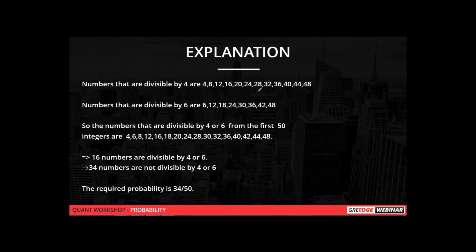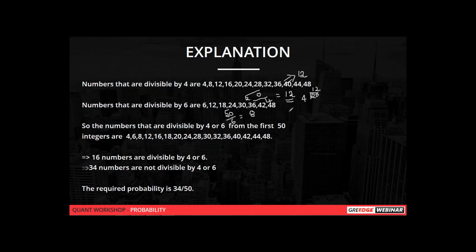Okay, if the numbers are divisible by 4, you have to find the total numbers, that is 50 divided by 4. The quotient will be 12, so you take 12 over here. Similarly, we have to find the numbers divisible by 6, so you take 50 divided by 6. The quotient will be 8.